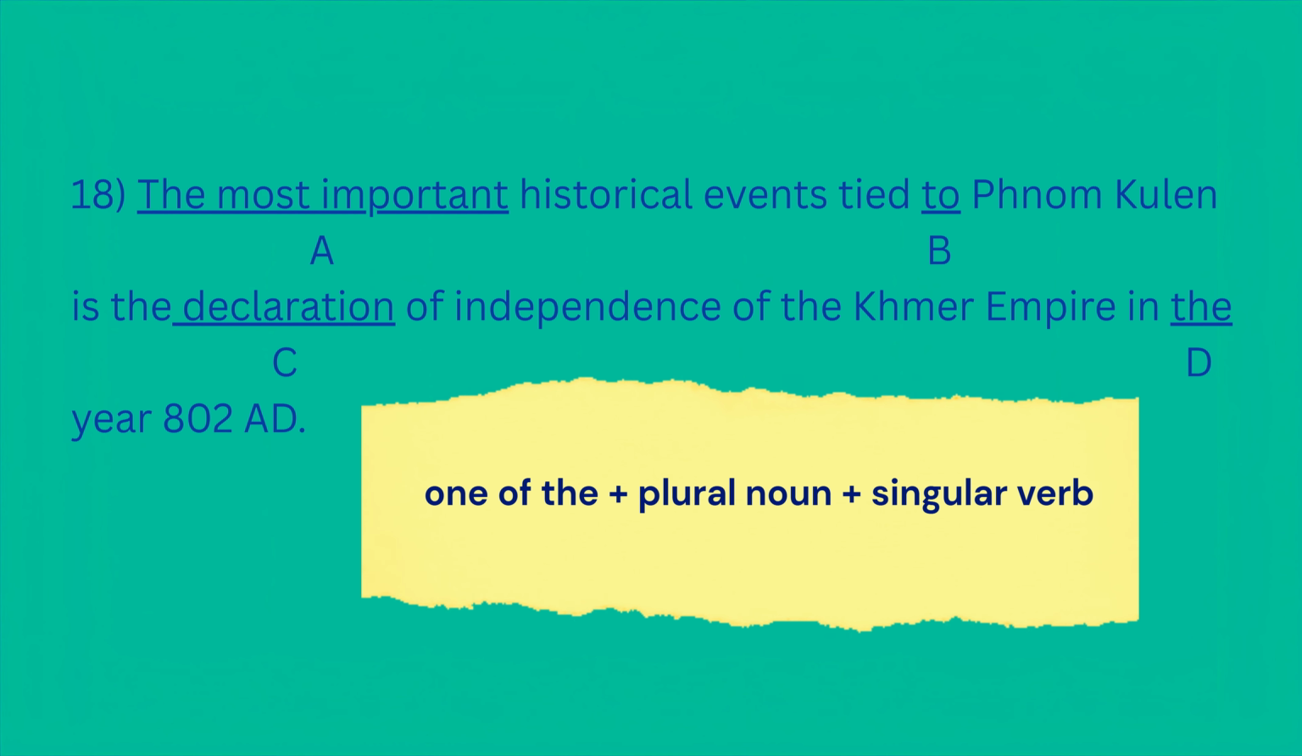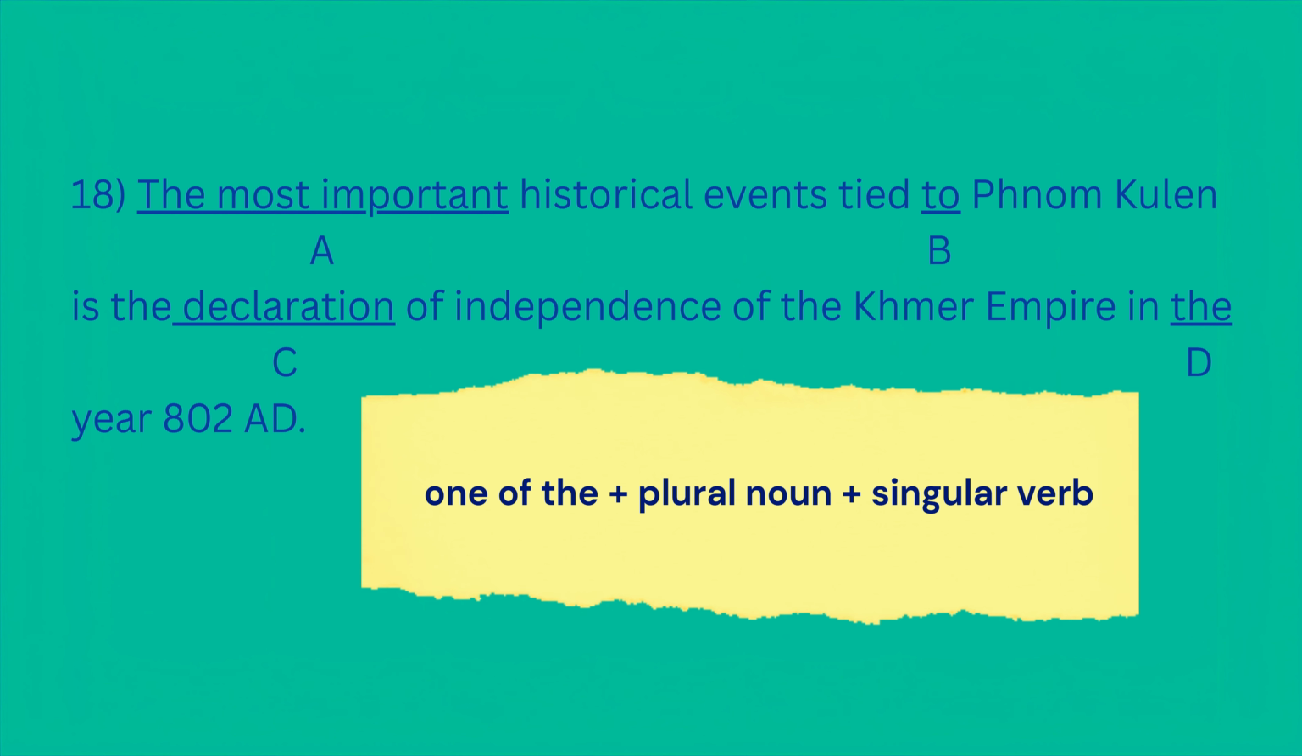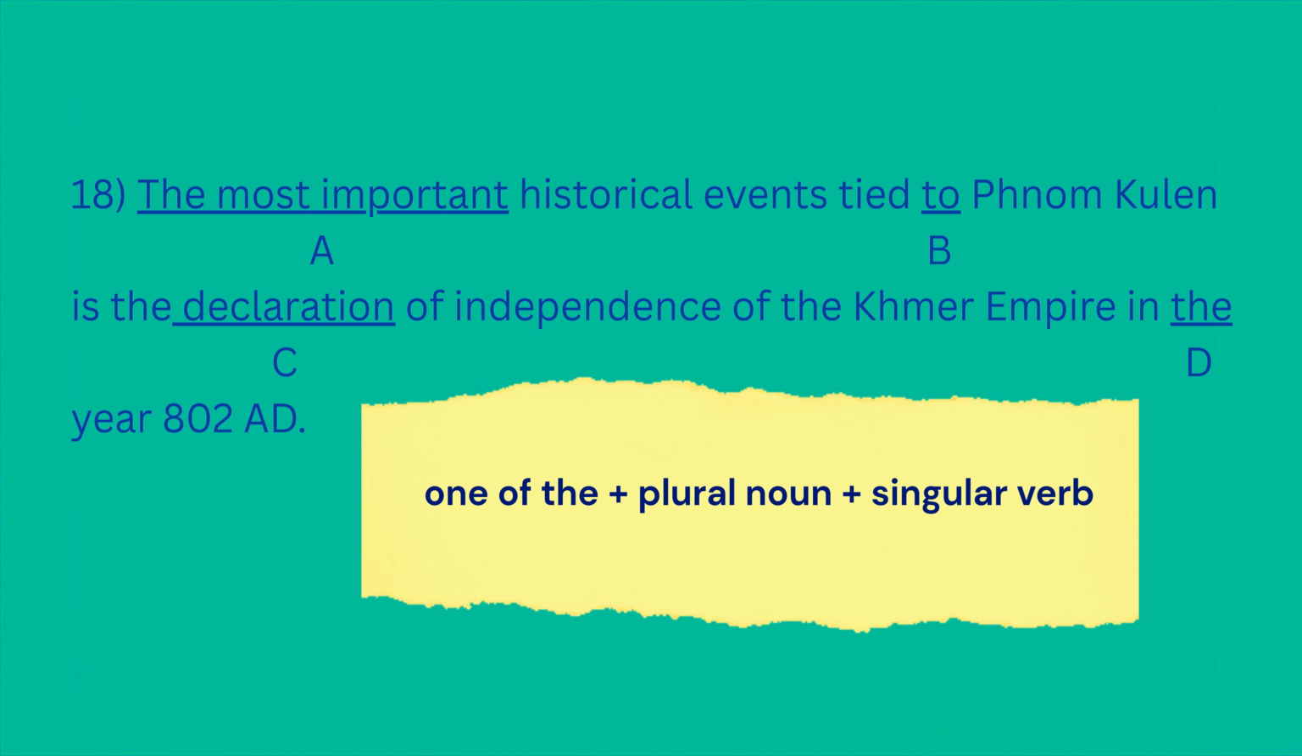Next, kingdoms. We say, the Kingdom of Cambodia. Even though kingdom is a common noun, when it's part of a country's name, it needs the. Other examples are the Kingdom of Thailand, the Kingdom of Saudi Arabia. Use the before kingdom of when it's a full country name.